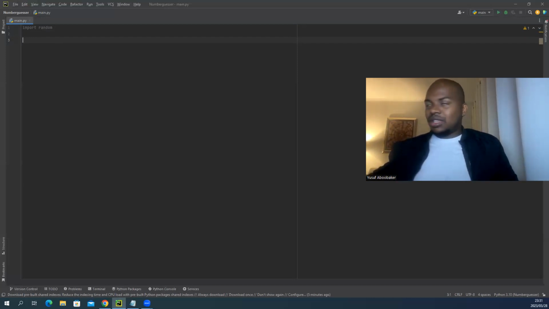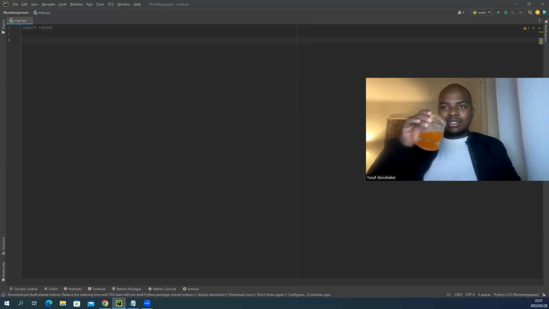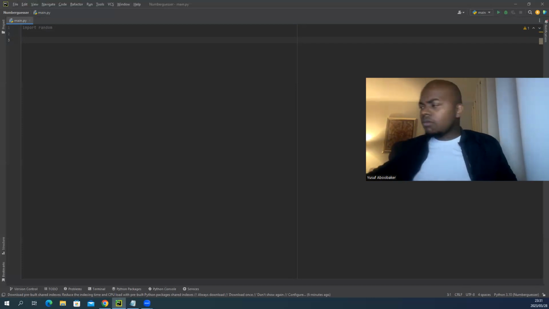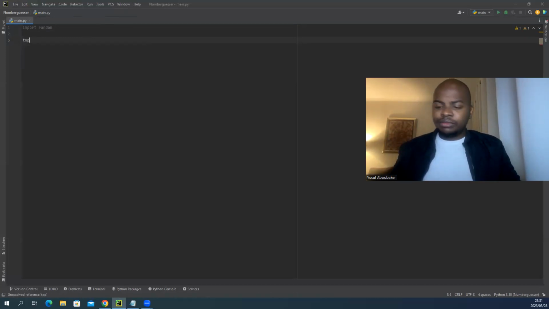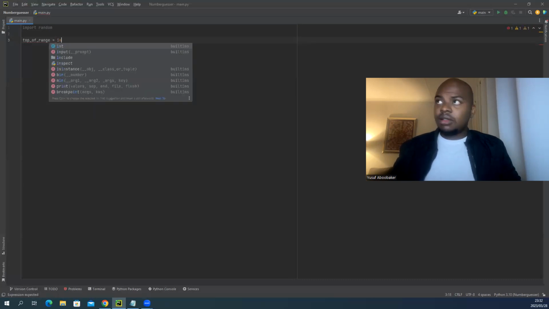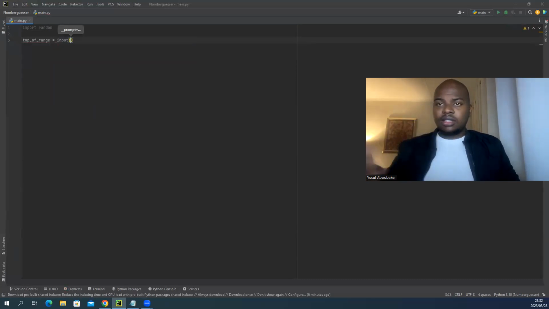When I say guess a number, no one's typing in 3,666. Maybe they are. I can even say guess a number from 1 to 10. That'll be good. Yeah, let's cap it at 10. Okay. So 10 will be the top of the range. So we'll create a variable called top of range equals input. So the user's going to input what they want the top of the range to be.